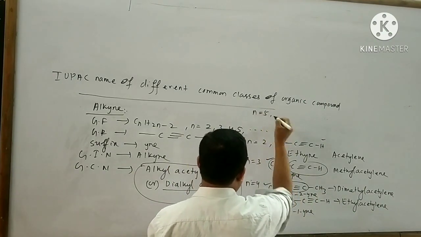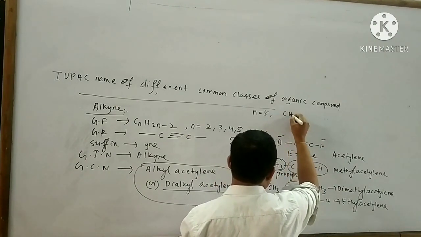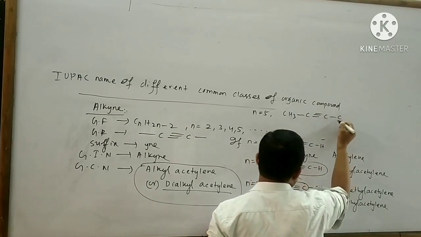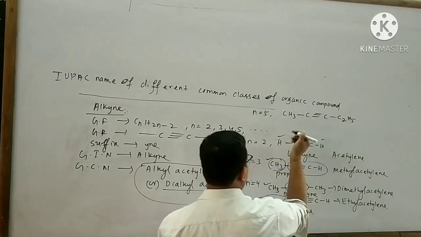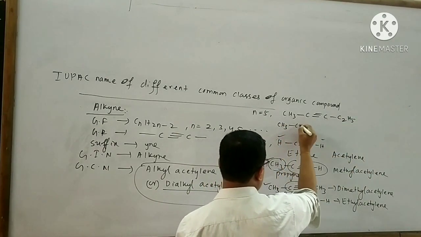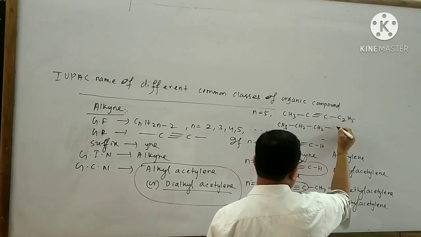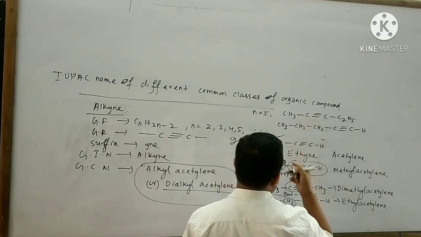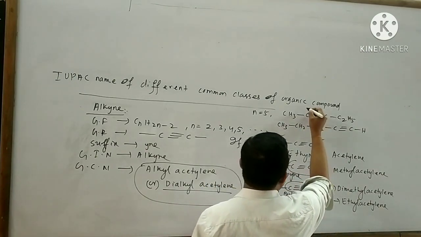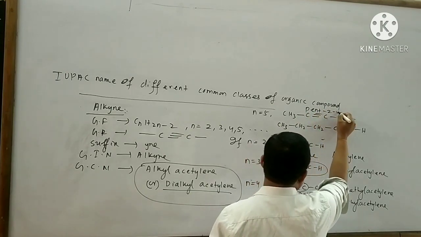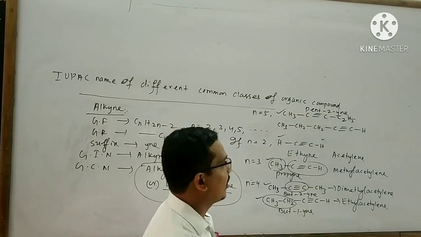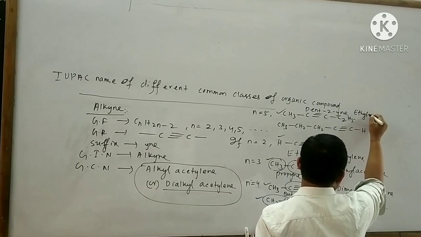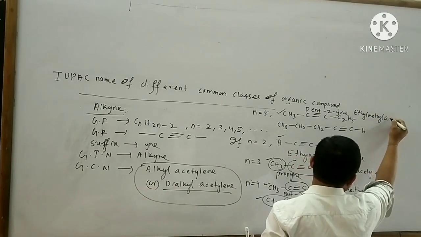If n is equal to 5, then the compound is CH3-C≡C-C2H5. The compound is CH3-CH2-CH2-C≡C-H. The name of this organic compound is said to be pent-2-yne. This organic compound also has a common name, that is ethyl methyl acetylene.